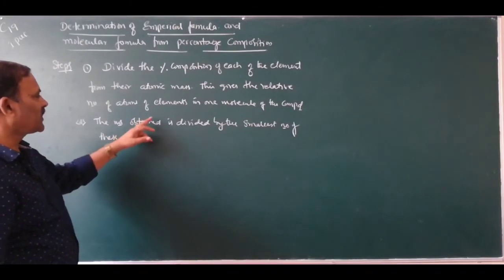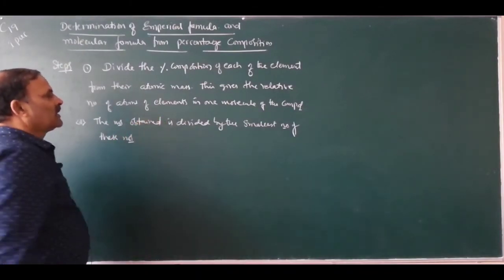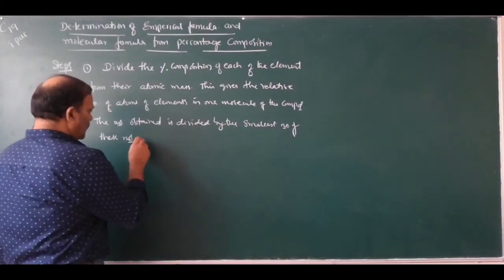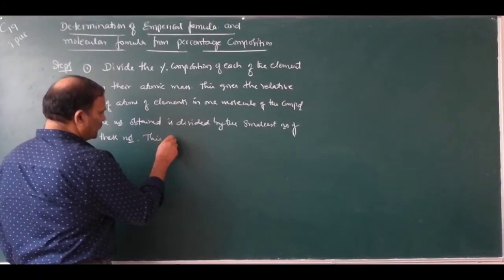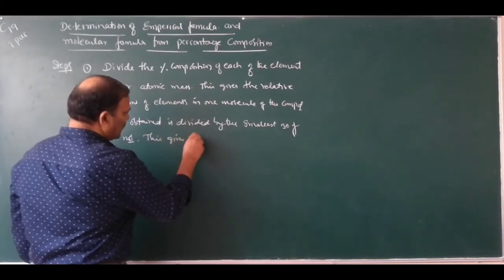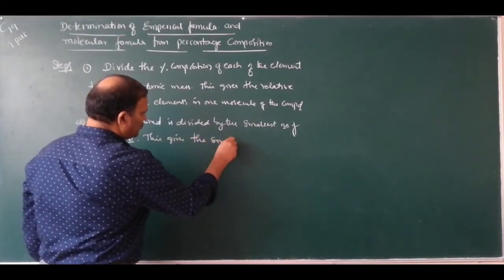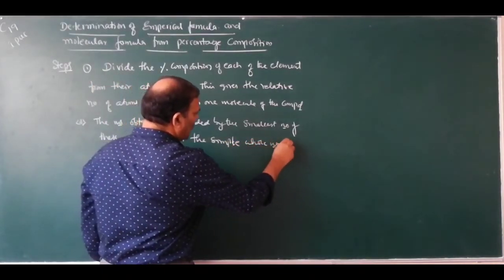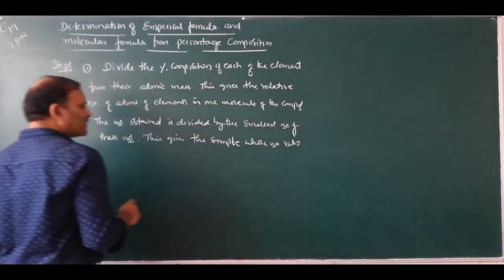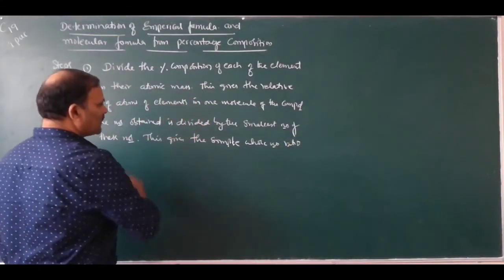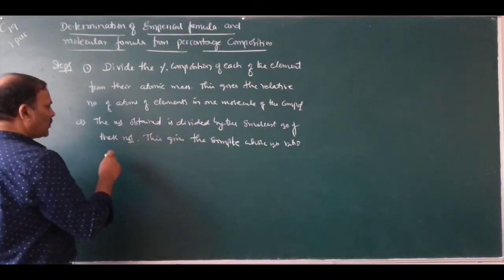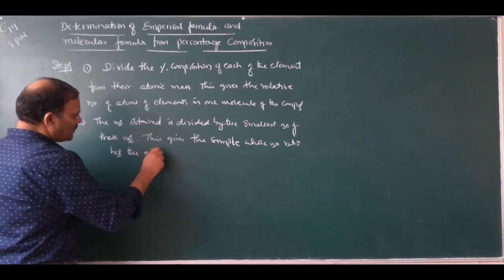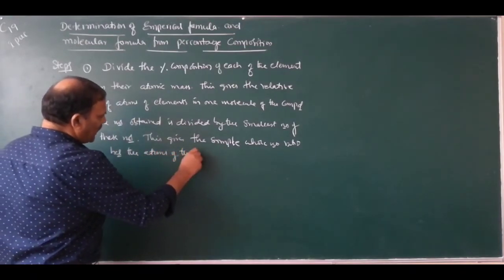Then the numbers obtained are divided by the smallest of these numbers. This gives the simple whole number ratio between the atoms of the elements.